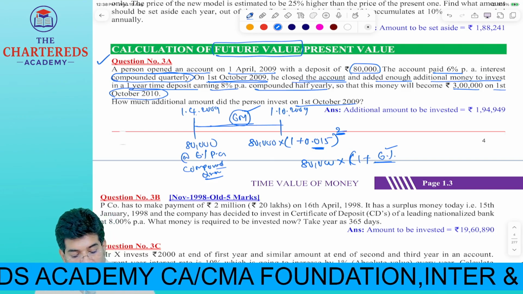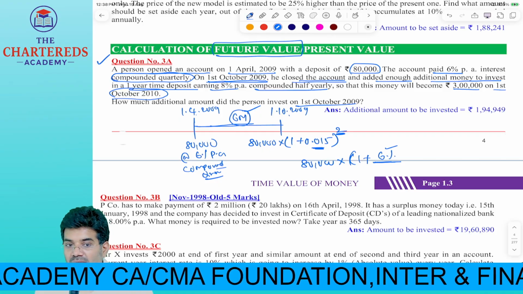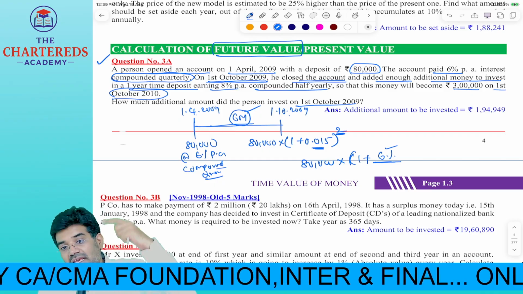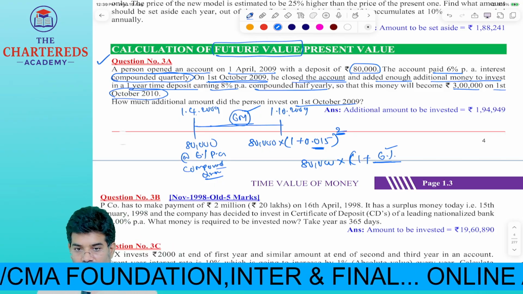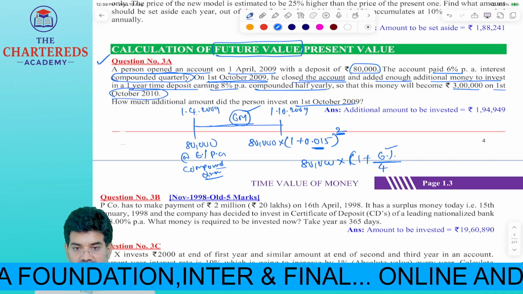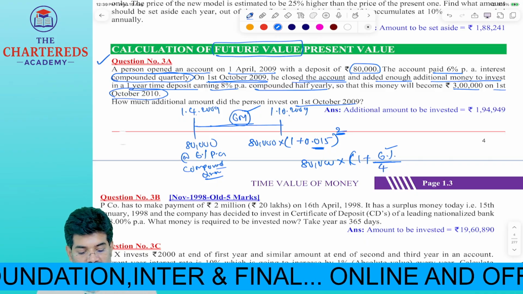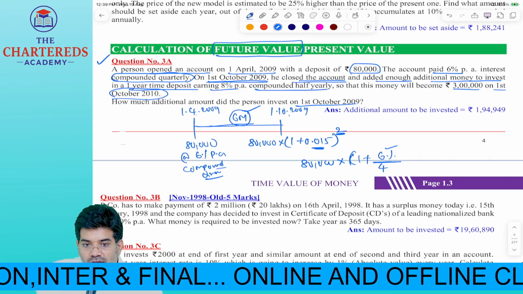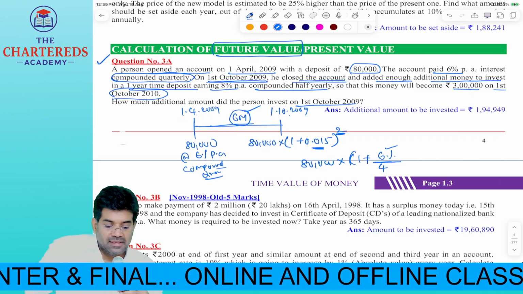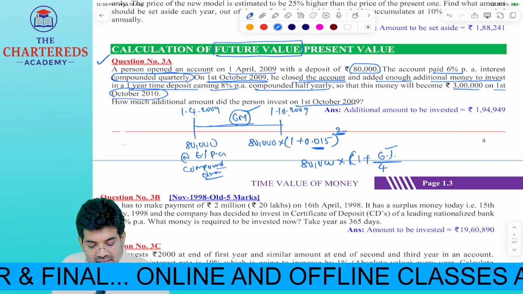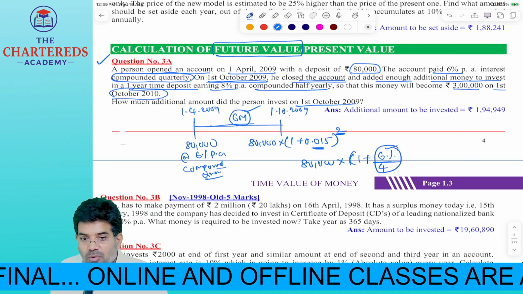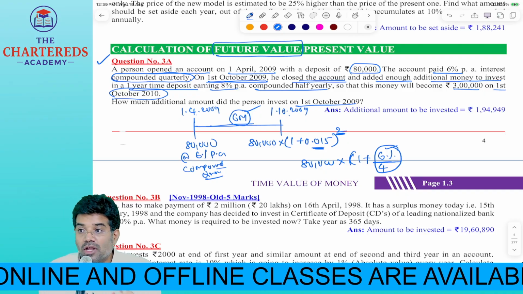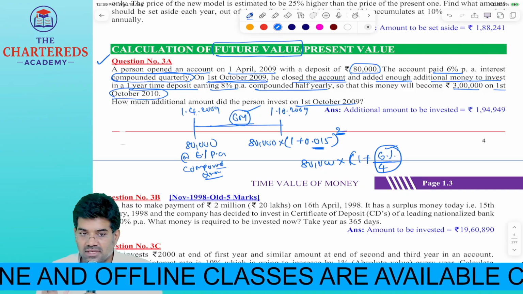So the number of times compounding will happen in the 6 months period is 2 times. For a year it would be 4 times, that is why I took 4. Then what did we get? 6/4 gives 1.5.